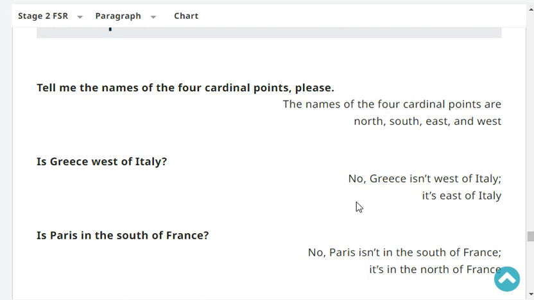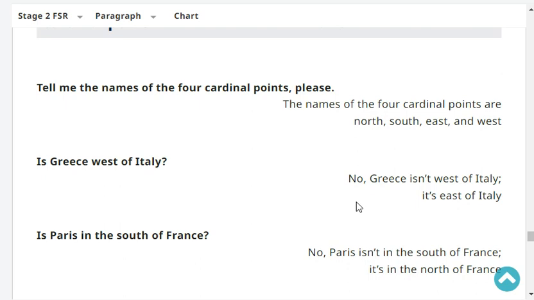Is Greece west of Italy? No, Greece isn't west of Italy. It's east of Italy. Very good.